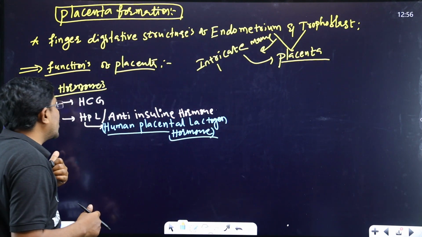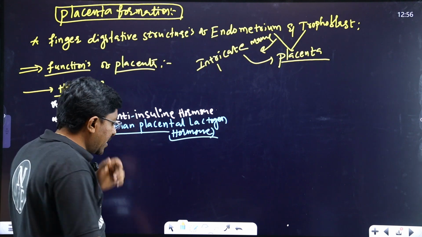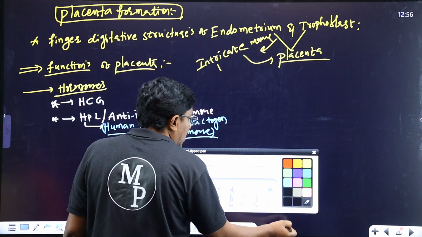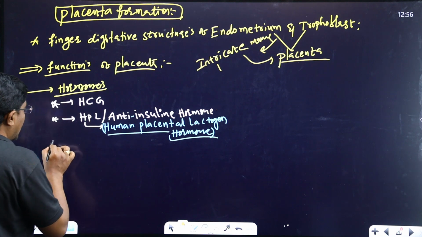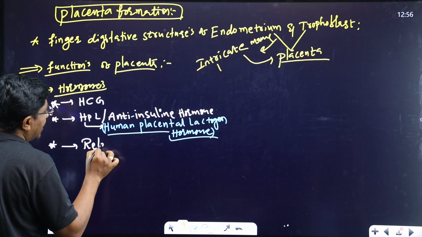The HPL hormone acts as an anti-insulin hormone. It reduces the insulin function. This is one. Along with this, the relaxin hormone is there.